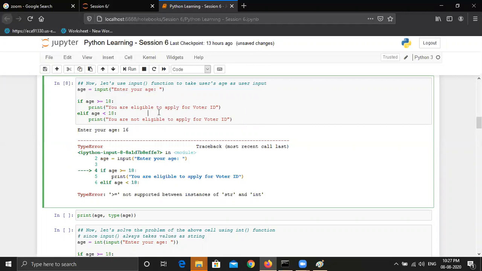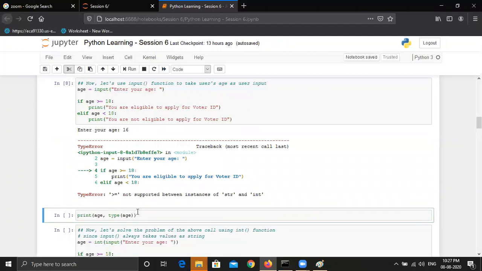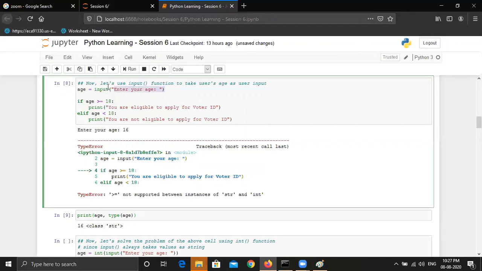If I check, maybe I can add one more cell, or I have already added one below. If I check the type and the value of age, if I print this, you can see it belongs to class str. It means it has not stored age as an integer value, it has stored it as a string value. And then we are comparing a string value with an integer. So that's why it is giving us a type error, that the comparison operator cannot support, not supported between instances of str and int.